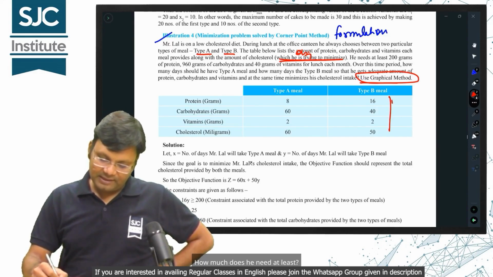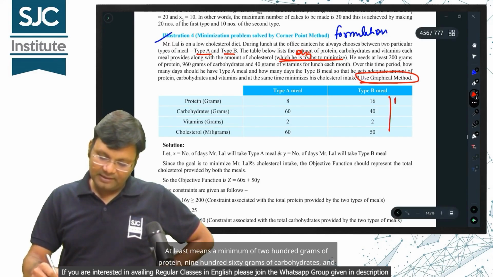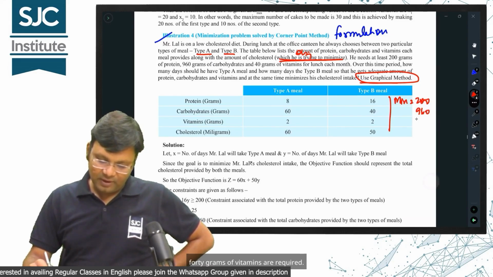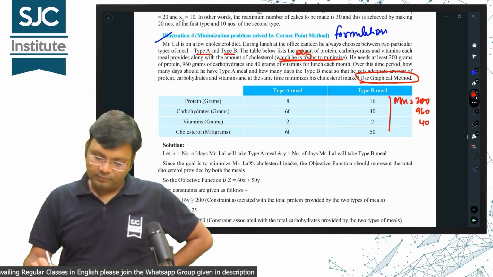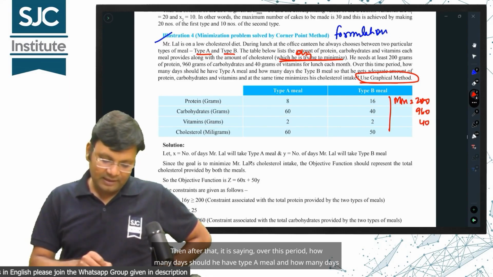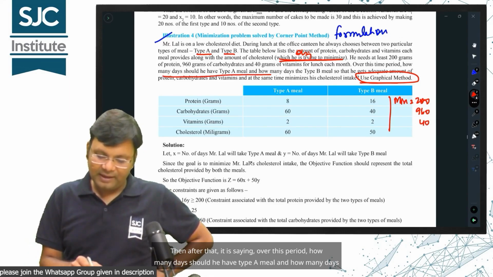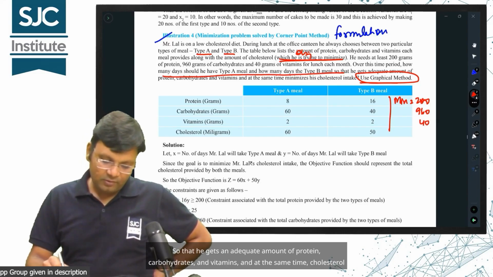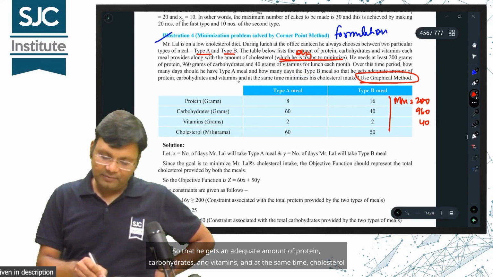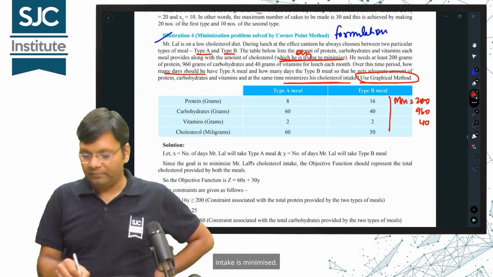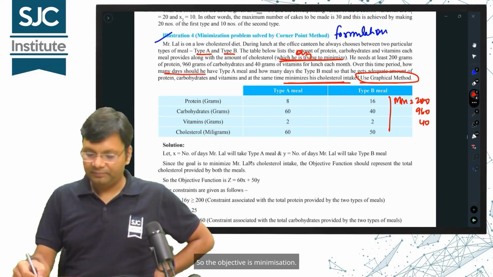How much does he need at least? At least means a minimum of 200 grams of protein, 960 grams of carbohydrates and 40 grams of vitamins are required. Then it asks, over this period, how many days should he have type A meal and how many days should he have type B meal, so that he gets an adequate amount of protein, carbohydrates and vitamins, and at the same time cholesterol intake is minimized. So the objective is minimization.